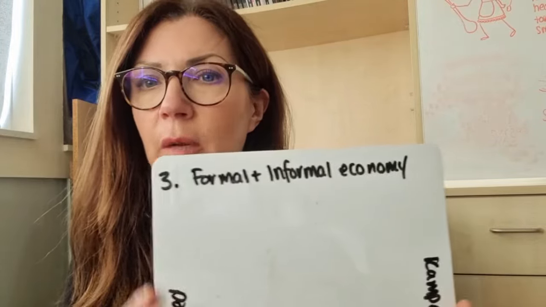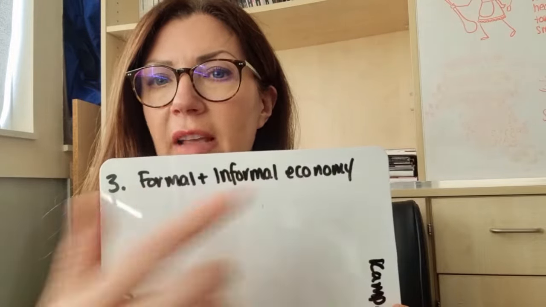Our next little section is on what the economies are in different cities, and we've got slightly different case studies here in the book. So first of all, I want to look through within the city. The economy is either divided into formal or informal. So formal means that the people are paying taxes. It means that it is a formal job, like most of us do in the UK.